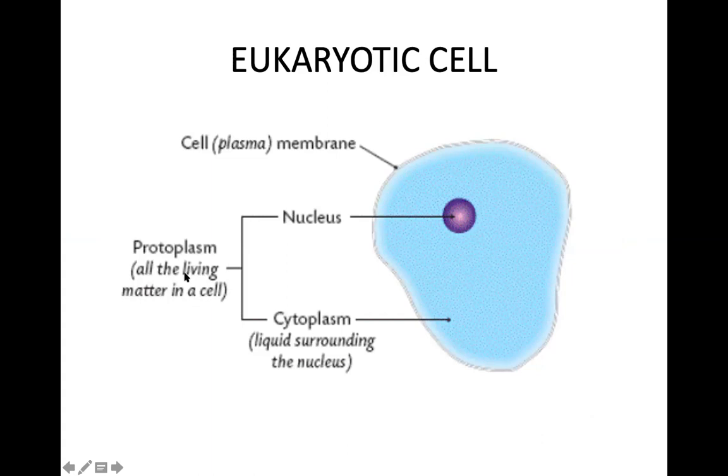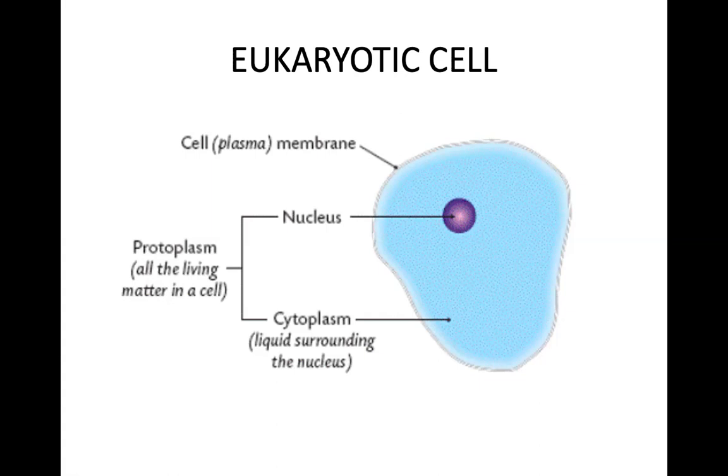Now, what is protoplasm? Protoplasm means all the matter that is found in the cell. It includes everything, the cytoplasm and the nucleoplasm. Nucleoplasm is the base material that is found inside the nucleus.